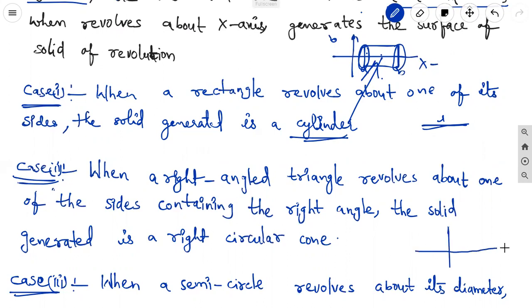Next, when a right angled triangle, we take this x-axis and this right angle triangle, or we can draw the perpendicular line, then it revolves, and the solid figure generated is the right circular cone.